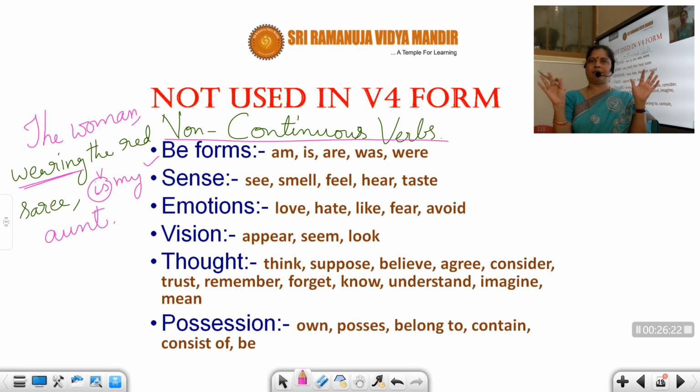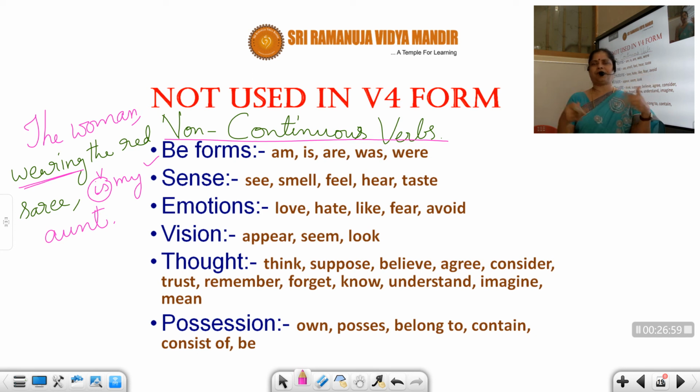Don't get confused about all these things. One point: is that word doing action in the sentence or not? Is the woman wearing the sari? No. She is already in the red sari. But why am I using it only as a reference? That woman who is wearing the red sari is my aunt. So I am giving a reference with wearing. So any words which are not doing the action in the sentence and are used as non-finite. Non-finite means the words which are actually verbs, but they don't do the work of the verb.